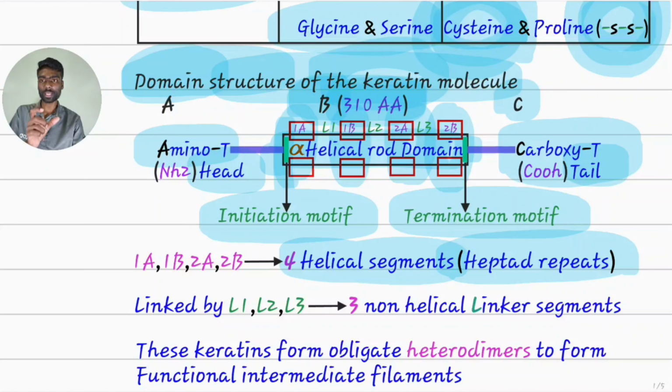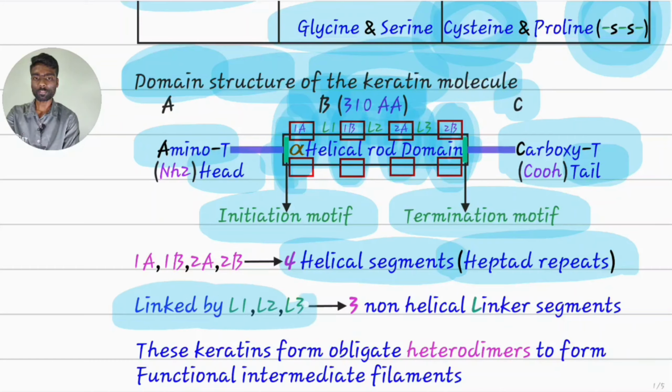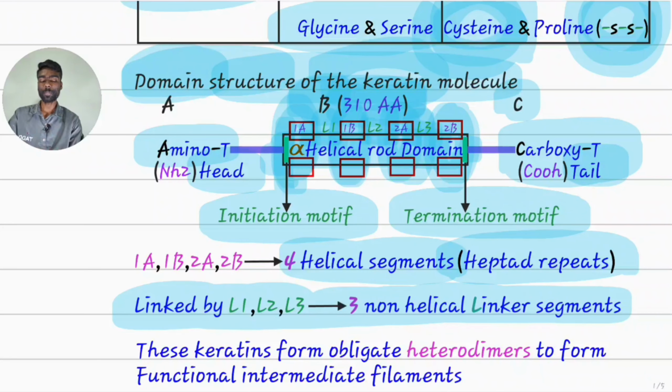That's why they are called hydrophobic. Phobia means fear of water. These 4 helical segments are connected to each other by 3 non-helical linker segments, that are L1, L2 and L3. Here you can see them linked by L1, L2, L3.